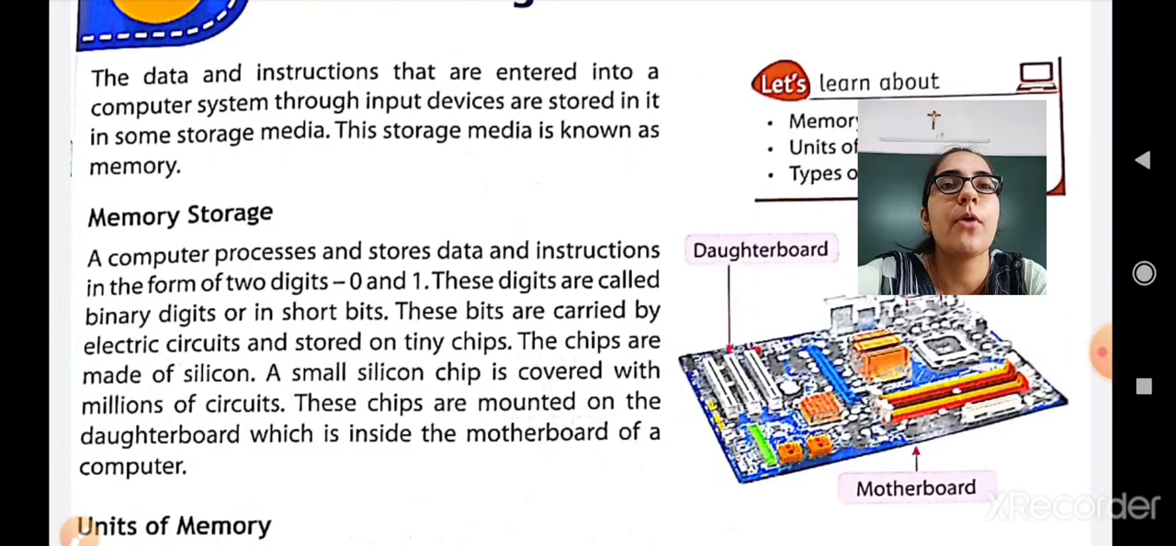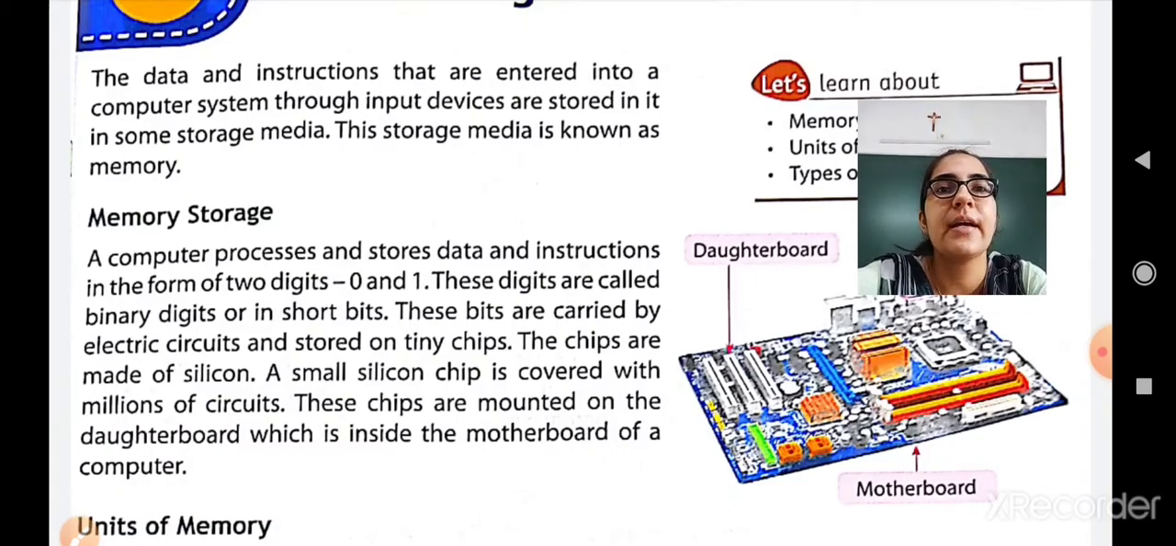A computer processes and stores the data and instructions in the form of two digits, 0 and 1. So a computer accepts the data in the form of binary. It means 0 and 1 is used to give the input. What are these digits called? These digits are called binary digits, or in short, bits.